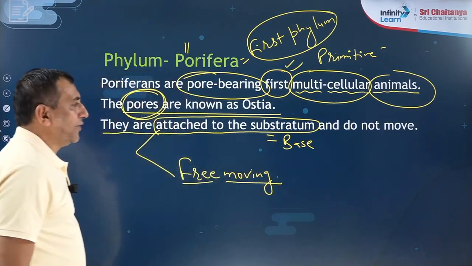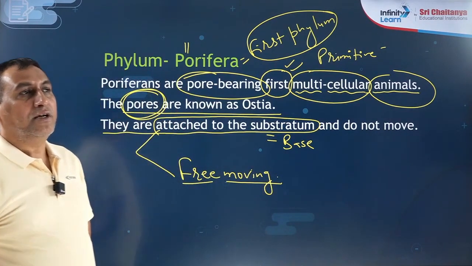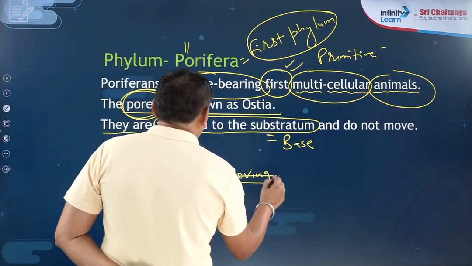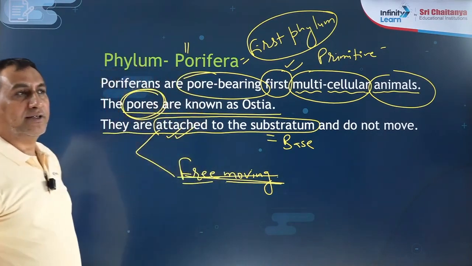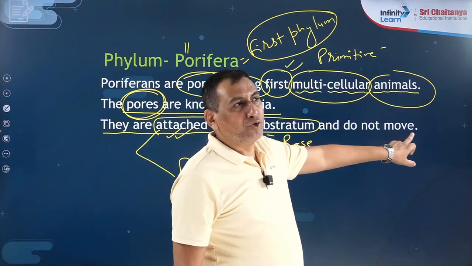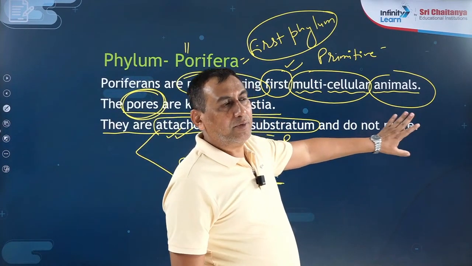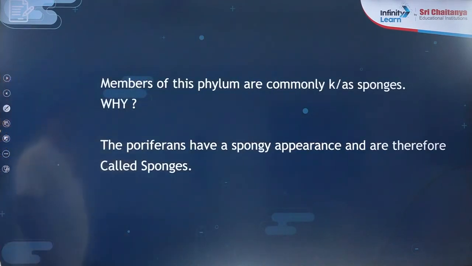So what are the poriferans? They are attached to the substratum. This is the one point you have to remember. That is why they are known as sessile. They do not move. They are not able to change their location. So this is about the porifera.